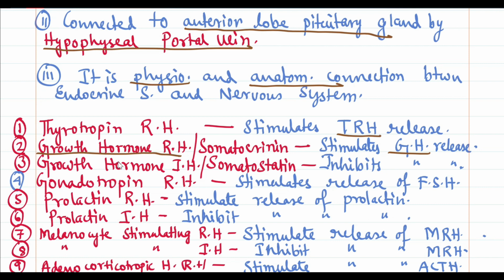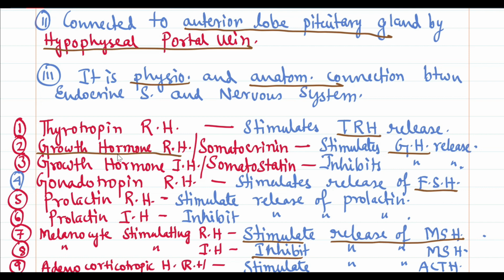Gonadotropin releasing hormone generally acts on the gonads, and it will stimulate the release of hormones like FSH, follicle stimulating hormone. Prolactin releasing hormone stimulates the release of prolactin. Prolactin inhibiting hormone inhibits the release of prolactin. Melanocyte stimulating hormone releasing hormone stimulates the release of melanocyte stimulating hormone. Similarly, melanocyte stimulating hormone inhibiting hormone inhibits the release of melanocyte stimulating hormone.